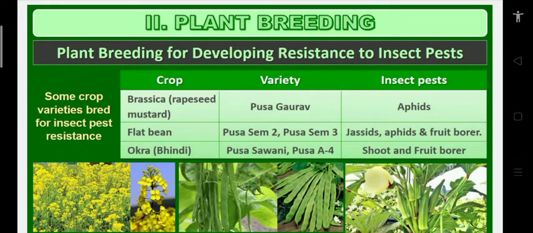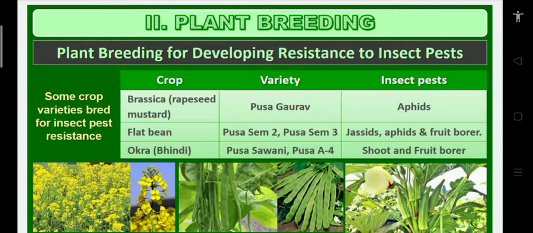For example, some crops are developed resistant to insect pests. Crop name: Brassica, mustard. The variety is Pusa Gaurav, resistant to aphids, the insect pest. Which variety? Pusa Gaurav, in Brassica. Resistant to which pest? Aphids. Flat bean, varieties Pusa Sem 2 and Pusa Sem 3, are resistant to jassids, aphids and fruit borer.